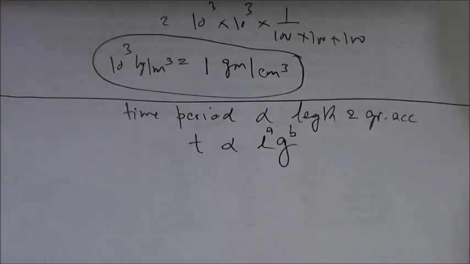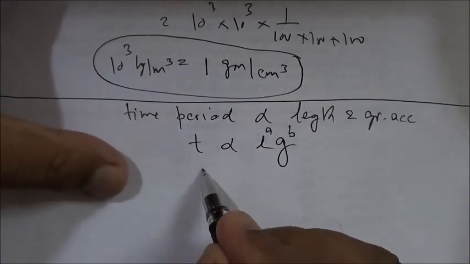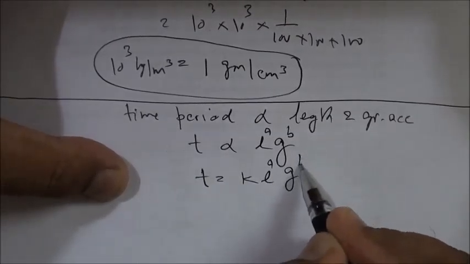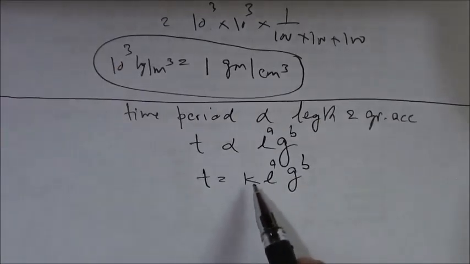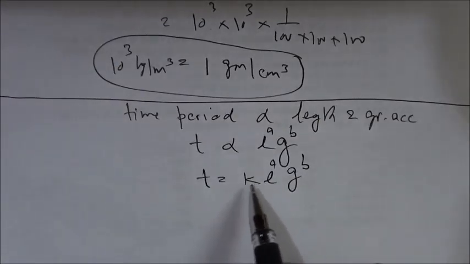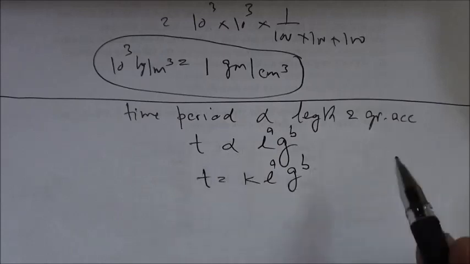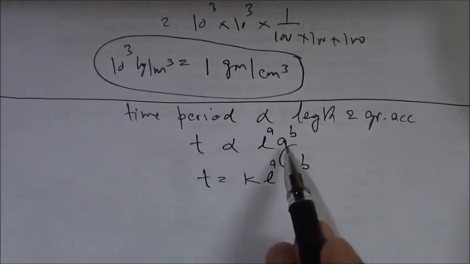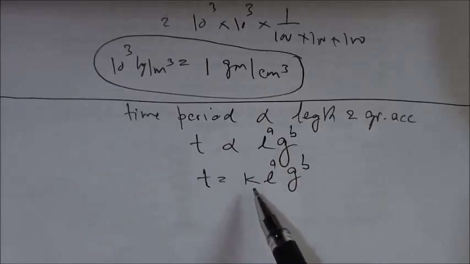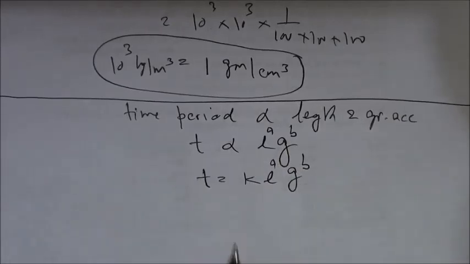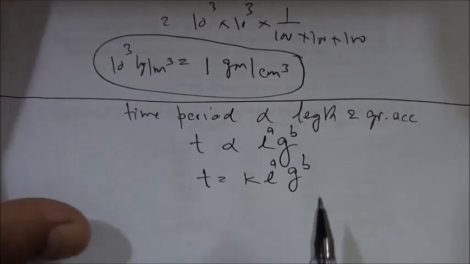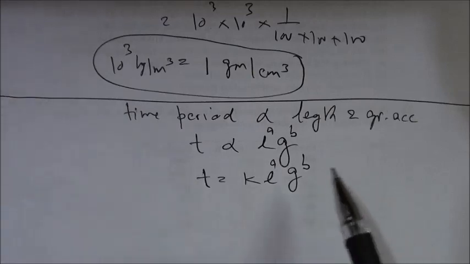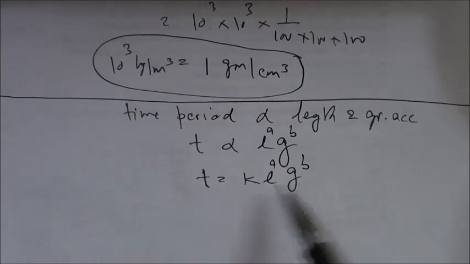And now again make use of the principle of dimensional homogeneity. I can write T is equal to k L^a g^b, where k is dimensionless constant. No dimensions for this constant because I have included it myself. T is depending only on these two quantities which have dimensions. So it can be any number. We don't know. Now next step, apply the principle of dimensional homogeneity, which says that left hand side and right hand side should have the same dimensions.